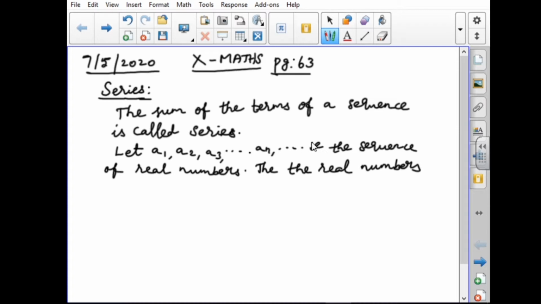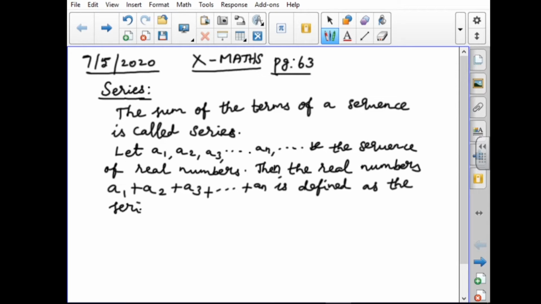Then the real numbers. We are taking the sequence a1, a2, a3. So, we have to add the sequence, that is a1 plus a2 plus a3 plus etc. plus an is defined as the series of real numbers.